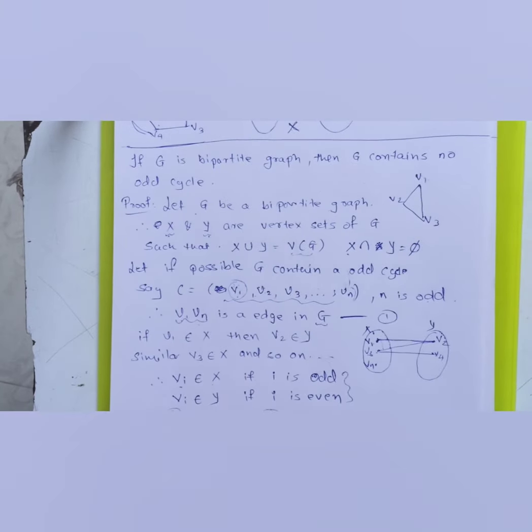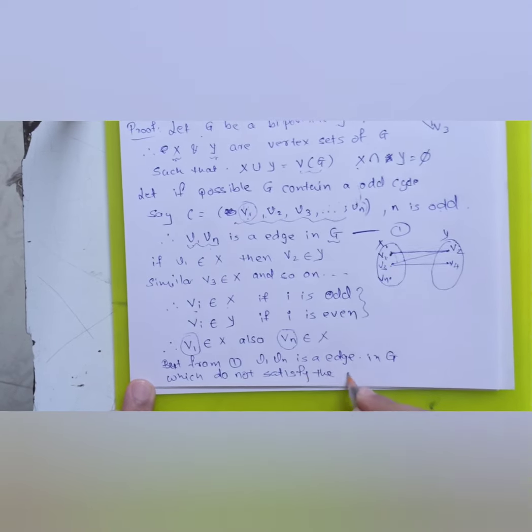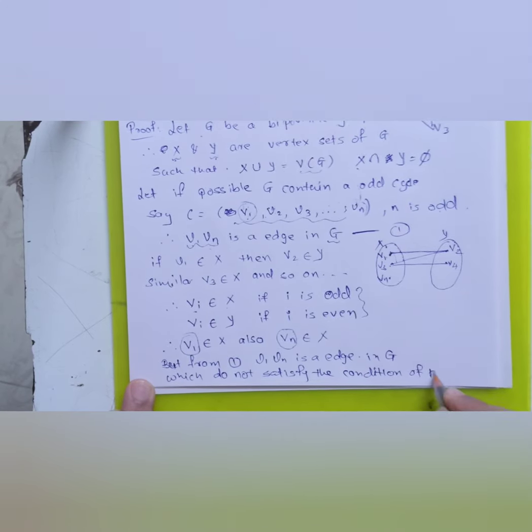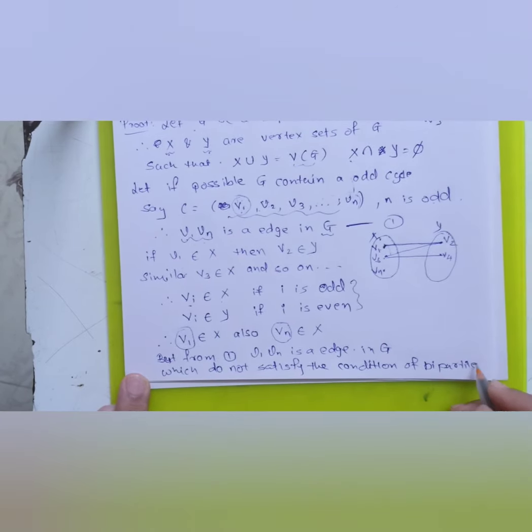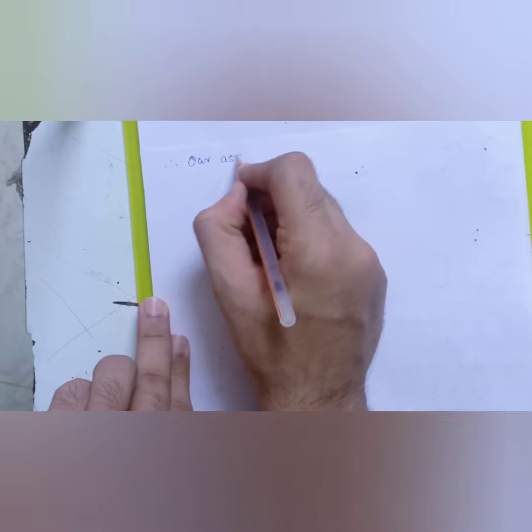So since V1 and Vn are connected by an edge in graph G, which does not satisfy the condition of a bipartite graph, therefore our assumption is wrong.